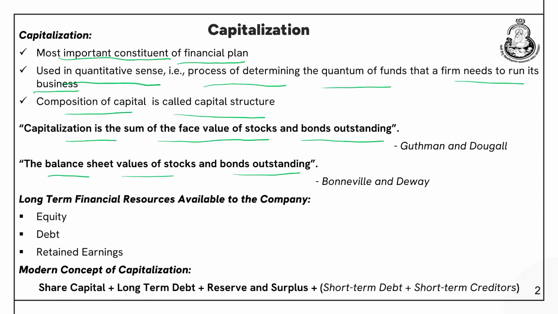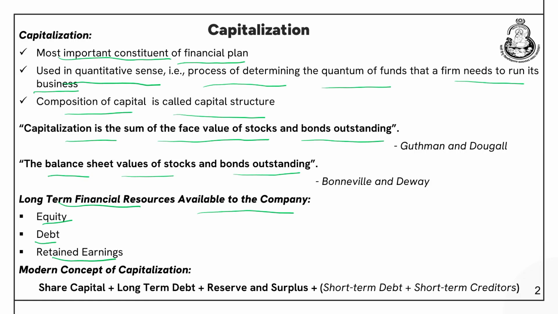Now, long term financial resources available to a company are equity. We have already discussed this. A company can raise funds by issuing equity shares. They provide ownership rights to the equity shareholders. Similarly, the other long term sources include debt. The company can issue bonds and debentures, and the owners of these are considered bond holders or debenture holders. And retained earnings: if a company retains a part of the profits that it is making and distributes a part of the profits to the shareholders, the retention of profits year after year can be considered as retained earnings.